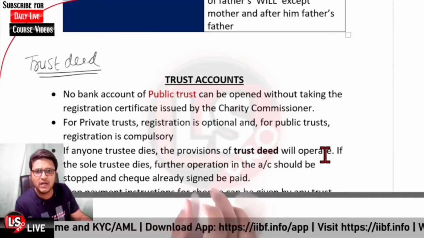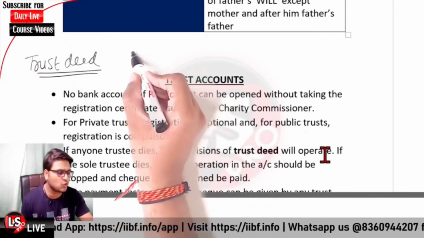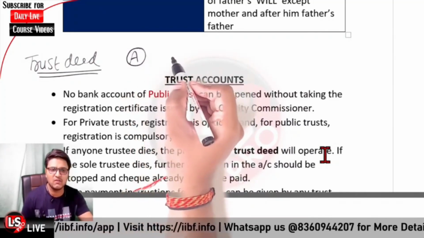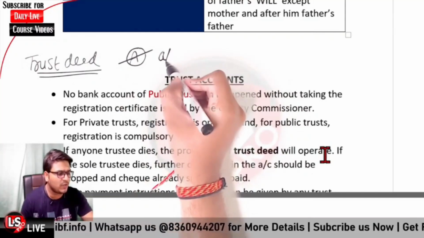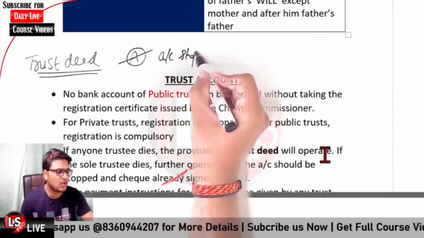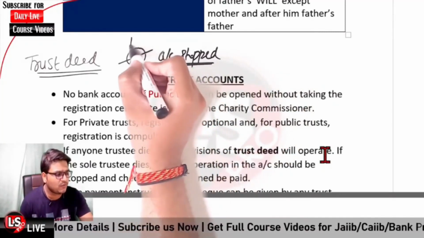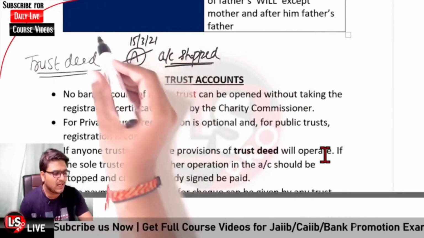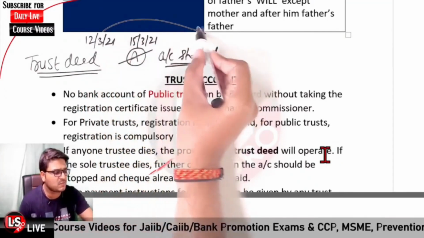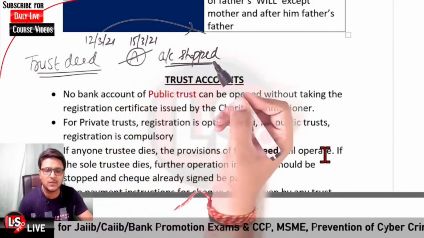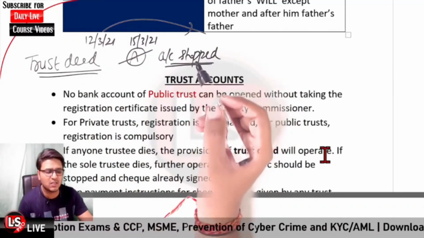And the check already signed will be paid. What does it mean? It means if A was the sole trustee of the trust, and A dies, in that case the account operations are to be stopped. And further, if A died on 15th of March 21 and he signed a check dated 12th of March 21 and that particular check is presented, it is to be honored. Okay, it cannot be dishonored in the case that the person died.